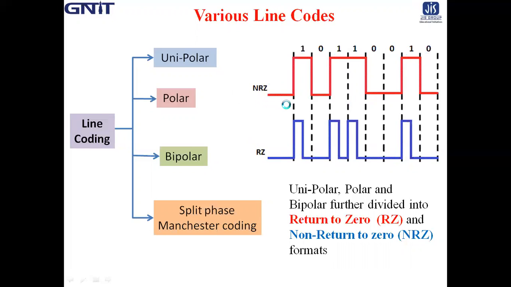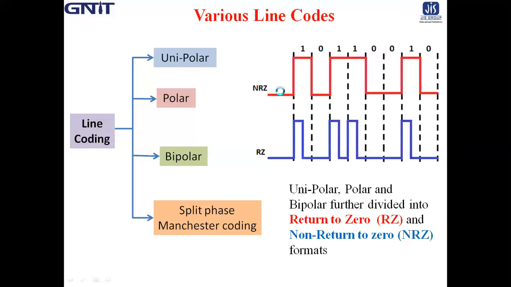Non-return to 0 means the pulse exists for the full bit interval, whereas return to 0 means the pulse will return to 0 at half of the bit interval.